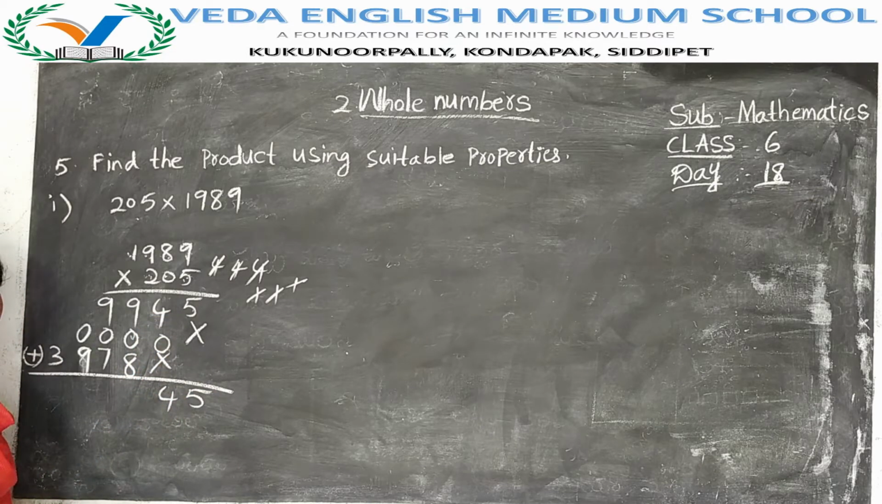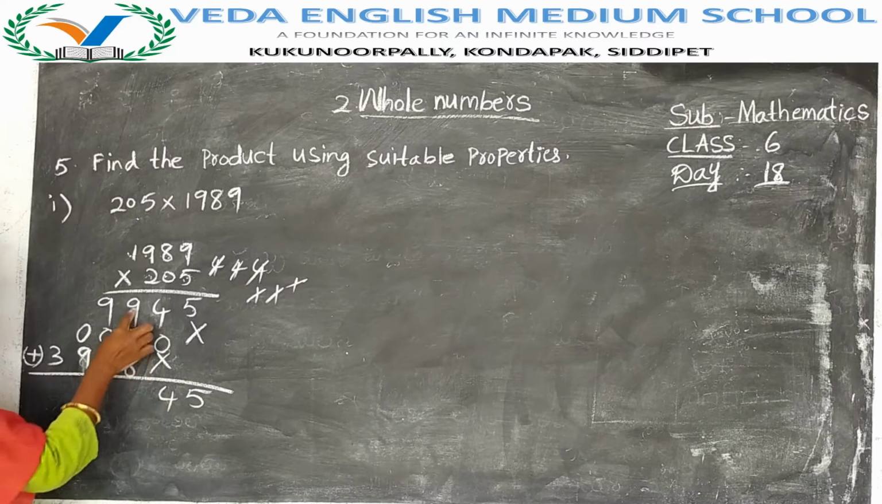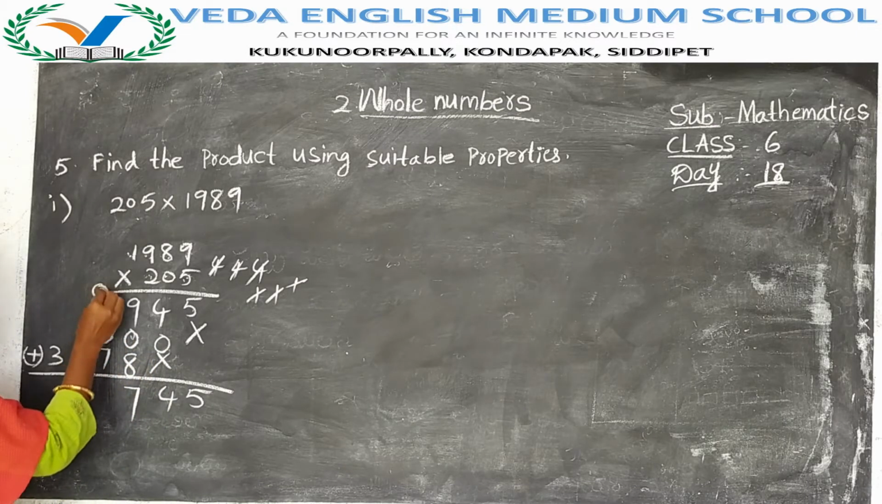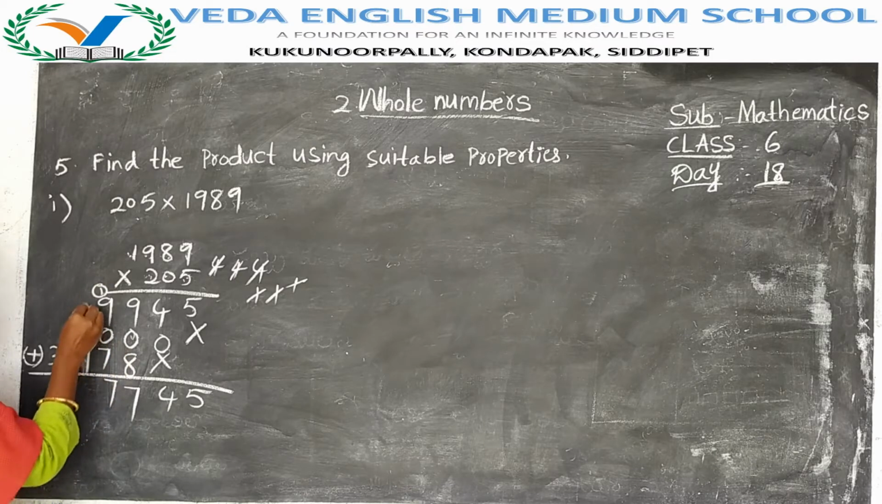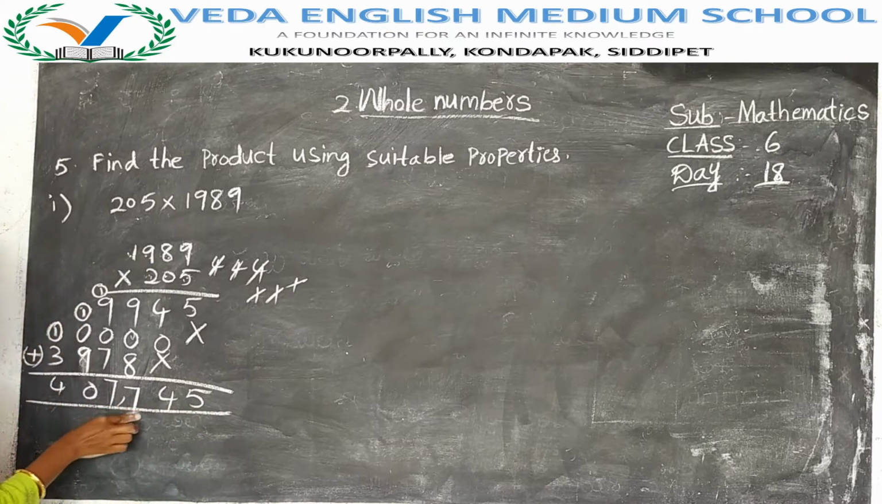Additive identity we have already learned. 0 is called additive identity. If we add 0 to any number, you will get the same number as the answer. 9 plus 0, 9. 9 plus 8, 17, 7 here, 1 becomes carry. 9 plus 1, 10, 10 plus 7, 17, 1 here. 9 plus 1, 10, 0 here, 1 becomes carry, 3 plus 1, 4. So it is 4,07,745. Simply you have to multiply and write the answer.